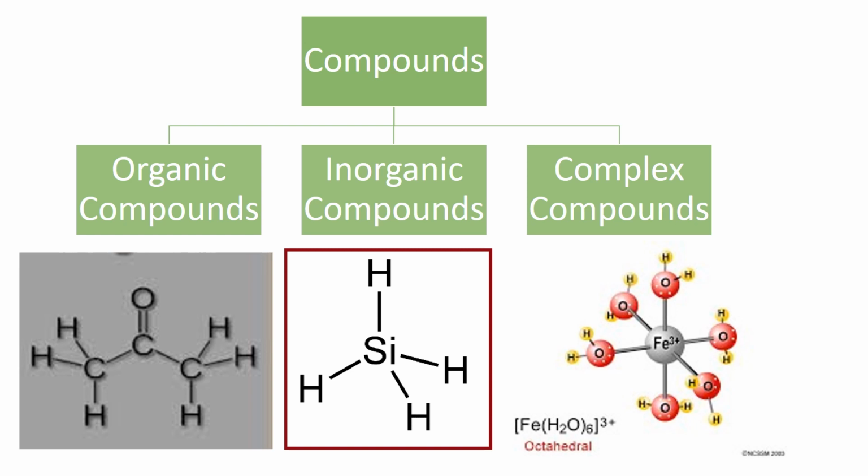And complex compounds are those which have complex or complicated structures. These compounds have many atoms in them, and they have a metal as the central atom. As you can see here, iron is the central atom. So you have the metal in the central position and atoms around it. Compounds are normally formed when chemical bonds hold these atoms together. There is bonding between these atoms which form these molecules. So compounds can be divided into organic, inorganic and complex.